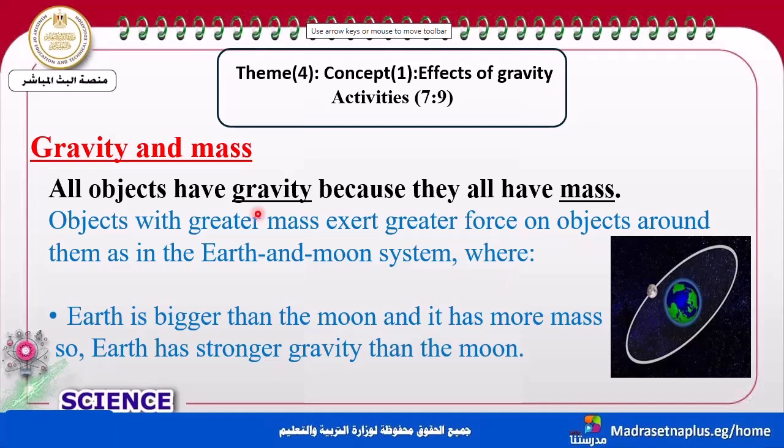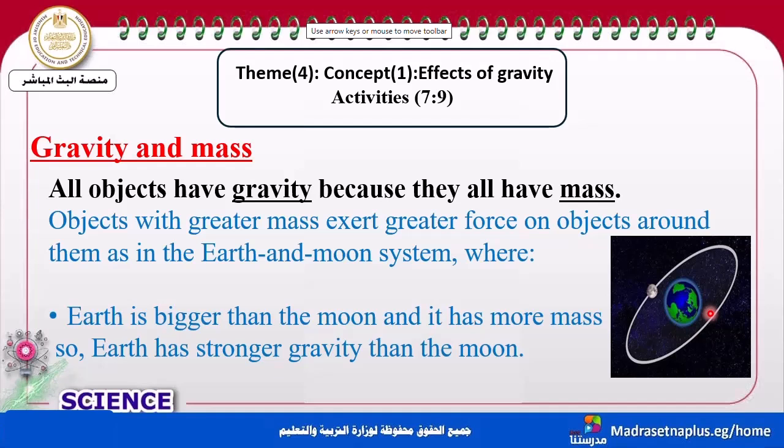Number one, the mass of the object. Number two, the distance between the two objects. So, if the question asks me about the factors that affect gravity, there are two factors. Number one, the mass of the object. Number two, the distance between the objects.